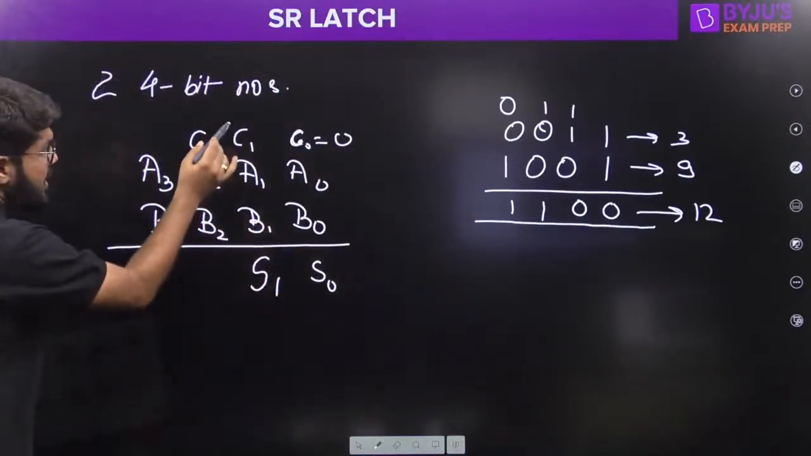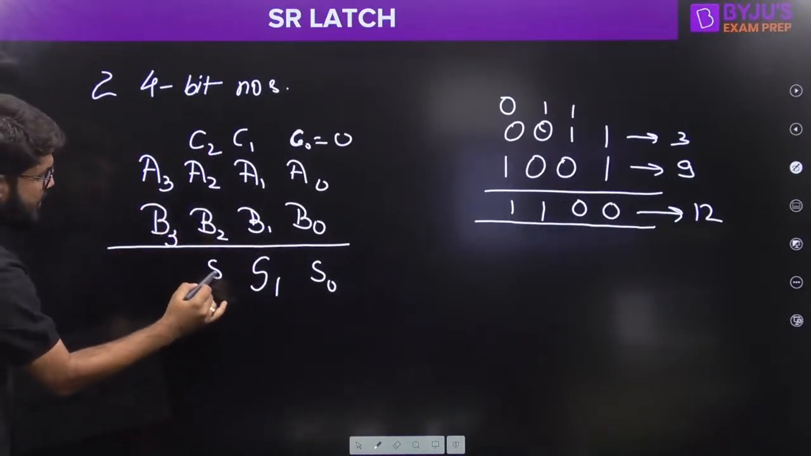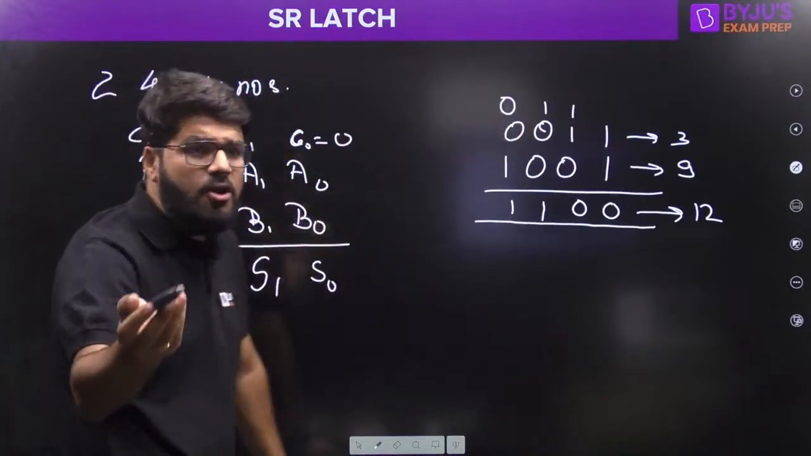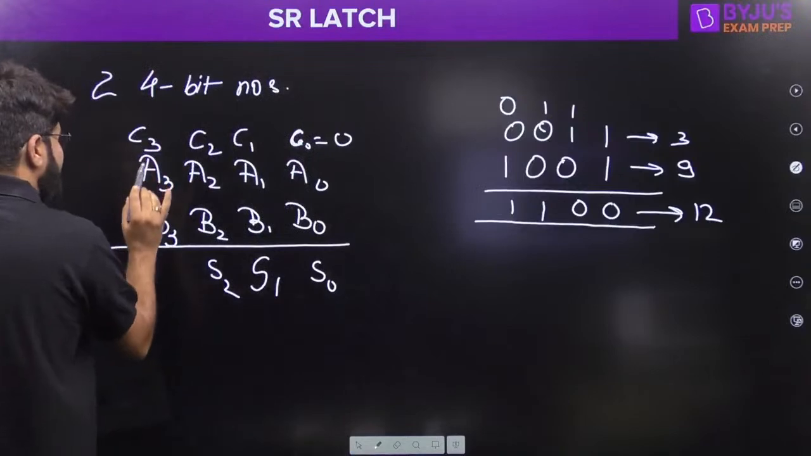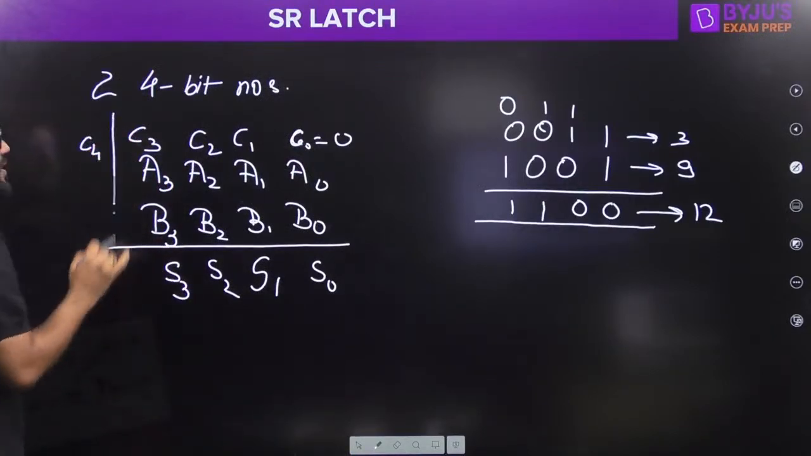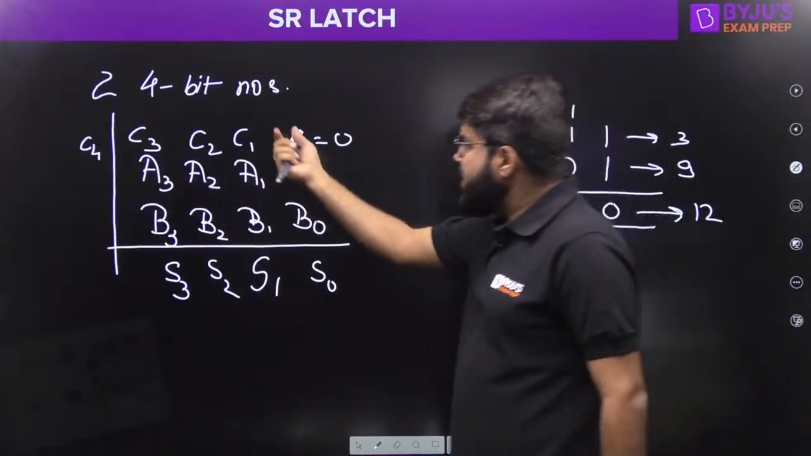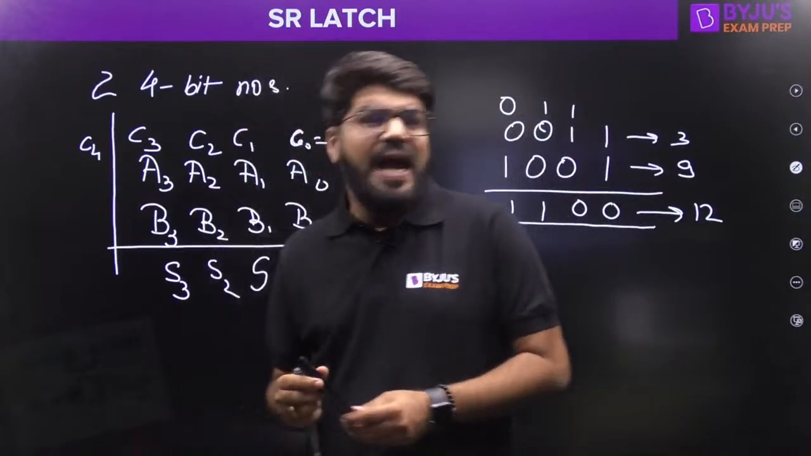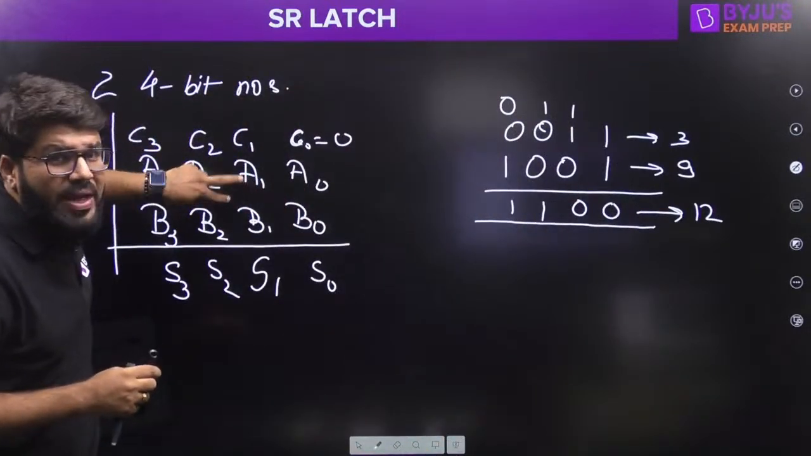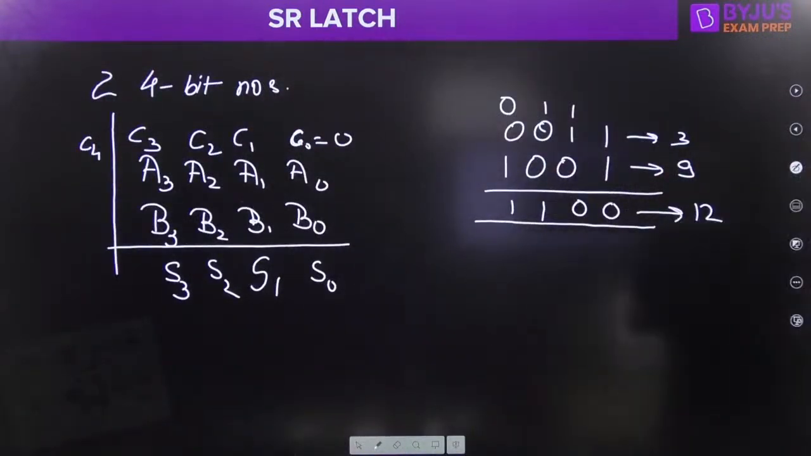Now, at any particular stage, when I go to C2 plus A2 plus B2, there will be a sum S2 and some carry C3, which may be 0 or 1 depending on the combination of the numbers. C3 plus A3 plus B3 gives the sum S3, and there may be a final carry, C4. So to complete the addition at any stage, I need to add 3 bits: 2 are the actual bits to be added and 1 is the carry coming from the previous stage.